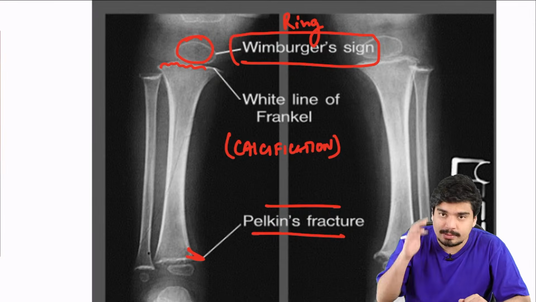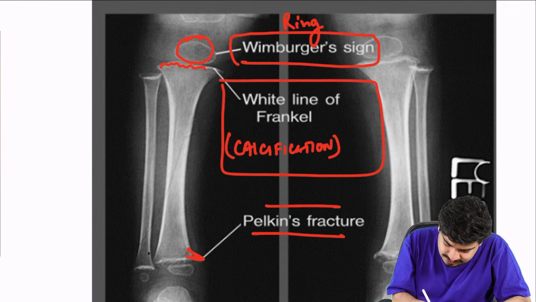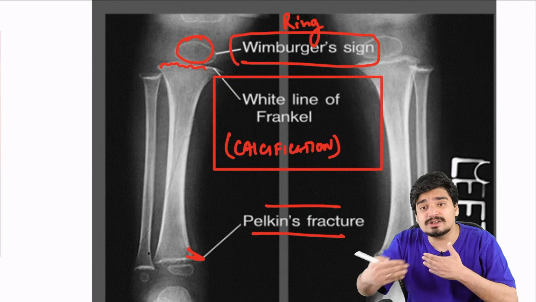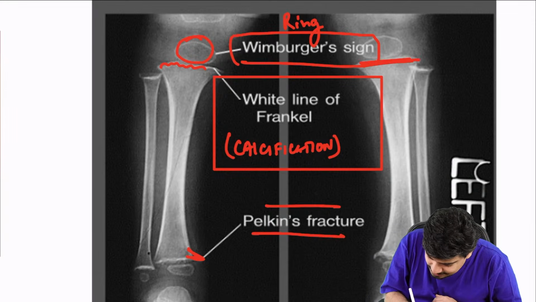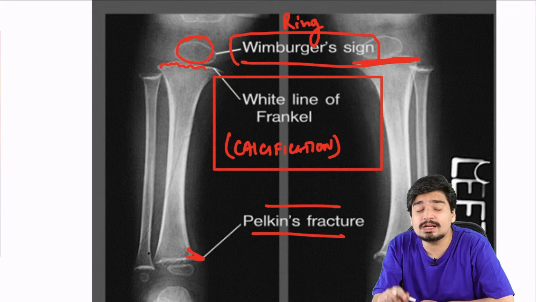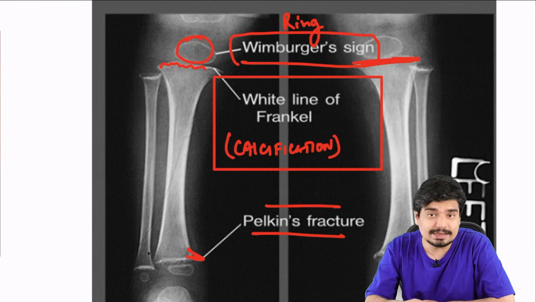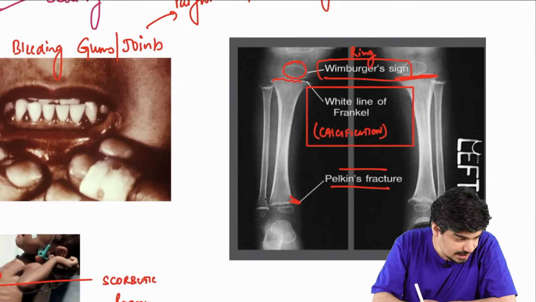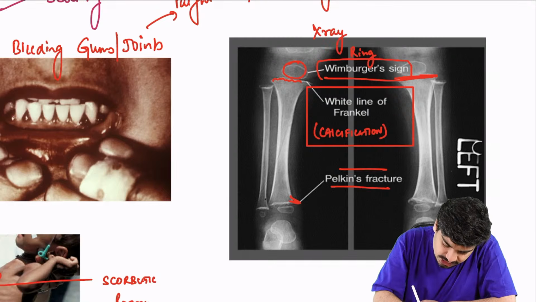These are 3 things you should remember. The most important thing you can remember is that towards the end of the metaphysis, towards the end of the bones, you will see excessive calcification. This is called the white line of Frankel or dense zone of calcification. This is what you see in X-ray.